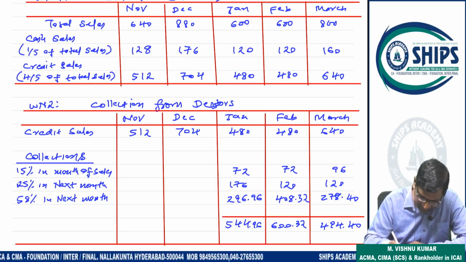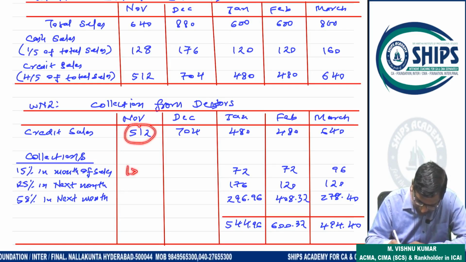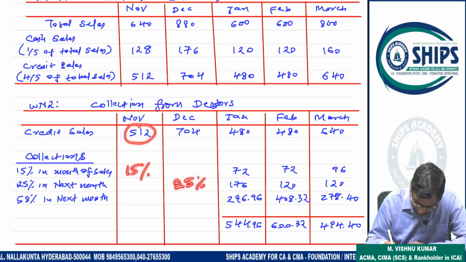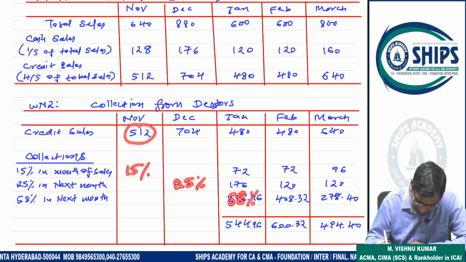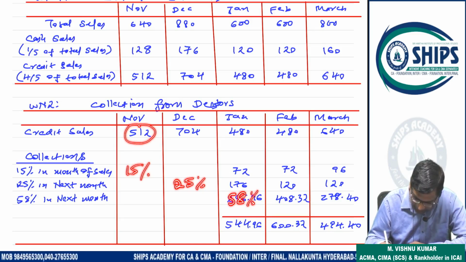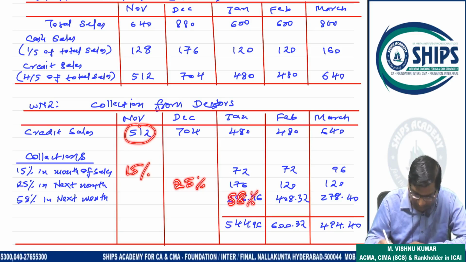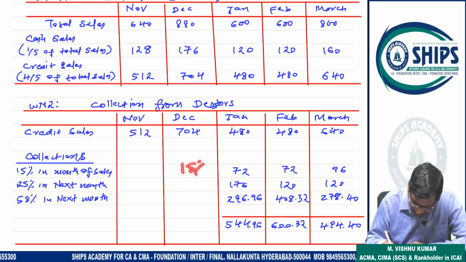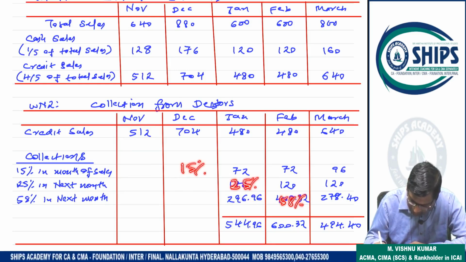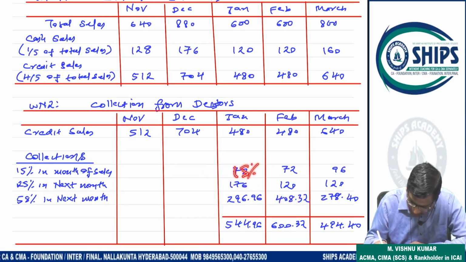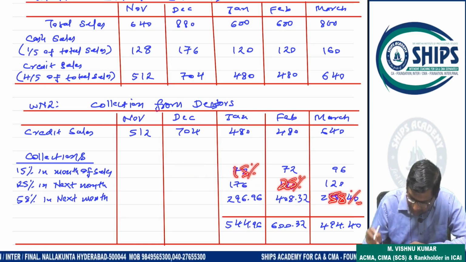See, once again I am repeating: 512, 15% will come here, right? 25% will come here, 58% will come here. 15%, 25%, 58% of 512. Understand? Yes, sir. Now 704: 15% will come here, 25% will come here, and 58% will come here. Understand? Yes, sir. Now 480: 15% will come here, 25% will come here, 58% will come here. Yes, sir. Understand, sir.